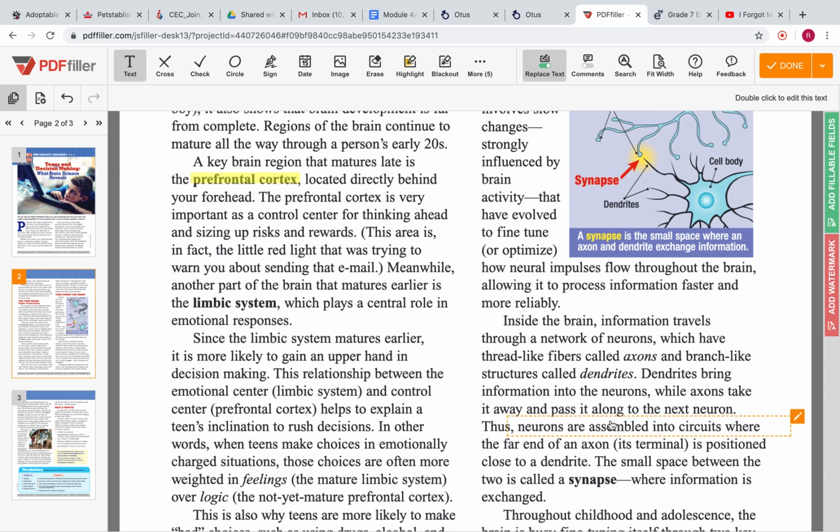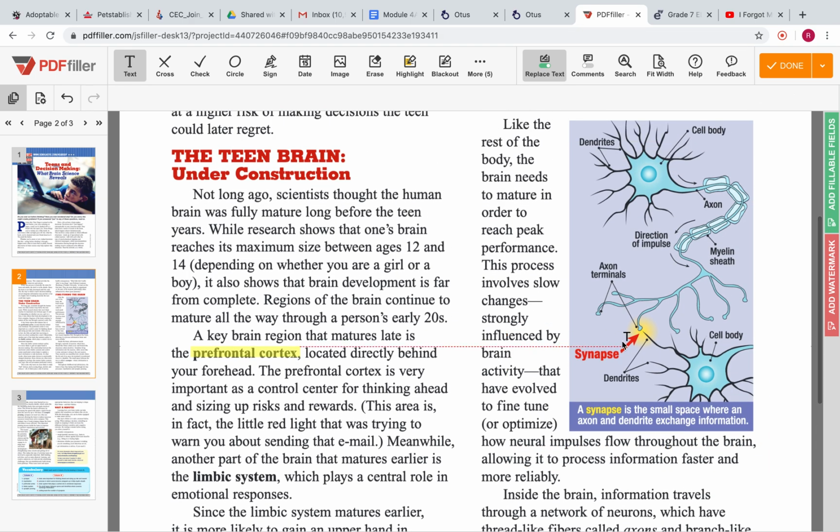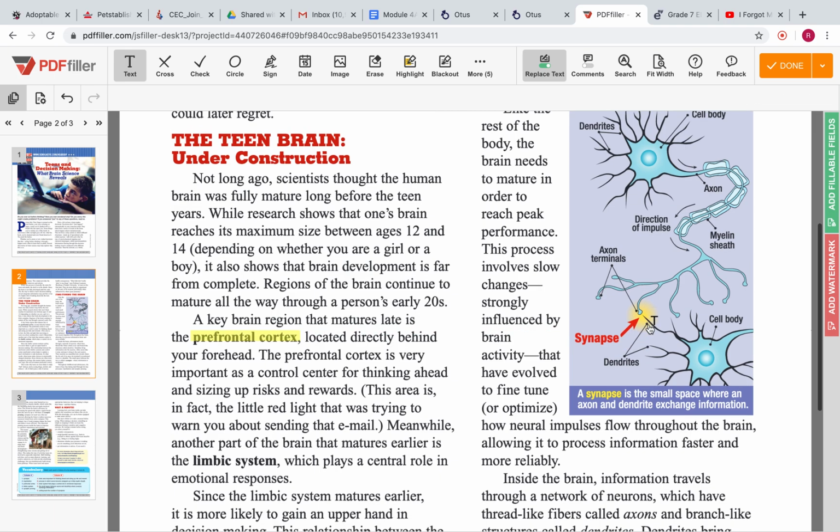Thus, neurons are assembled into circuits where the far end of an axon is positioned close to a dendrite. The small space between the two is called a synapse, where information is exchanged. So once again, we can refer to this image, and this small little bit of space right here, very, very small, is the synapse where information is exchanged.